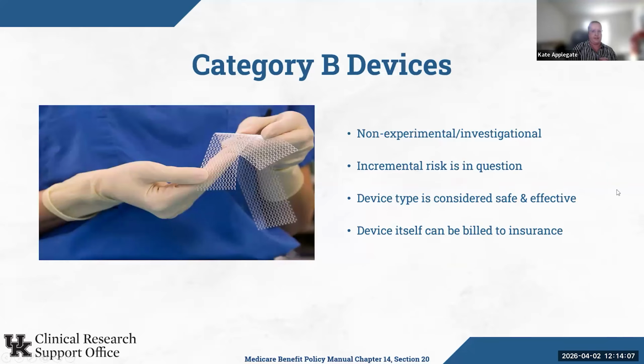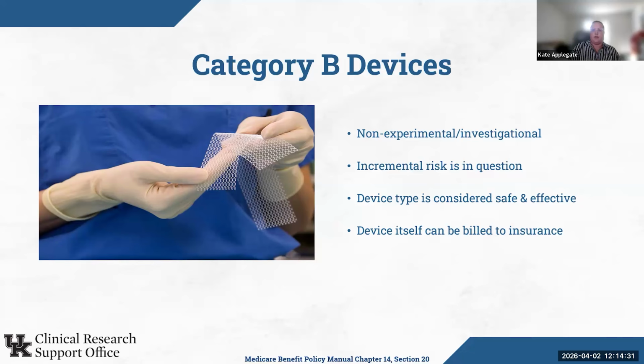For category B devices, these devices are considered non-experimental or non-investigational by the FDA because the device type is considered safe and effective. These devices are substantially equivalent to existing devices, and in these cases, the device is considered evolutionary rather than revolutionary, and its incremental risk is what's in question.